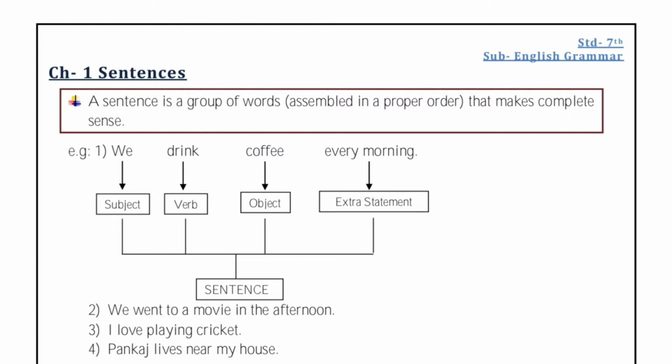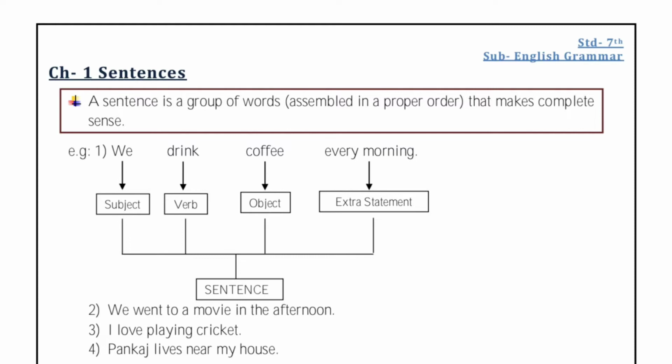Now look at example number 2. We went to a movie in the afternoon. Now if I separate the words, we is my subject, went is my verb, to a movie is the object, and in the afternoon is the extra statement. हम afternoon में movie देखने गए. We can understand the concept, the meaning, the sense of this statement, right? So it has a meaning, it has a sense, so it is a sentence.